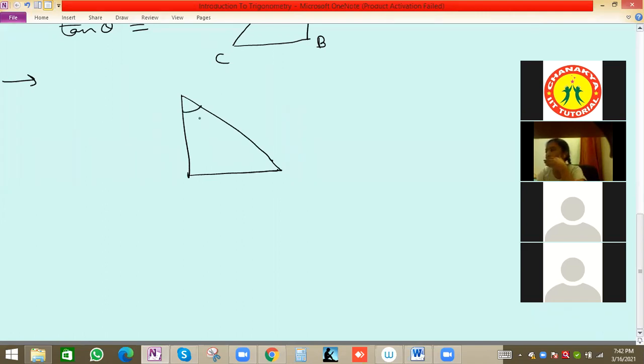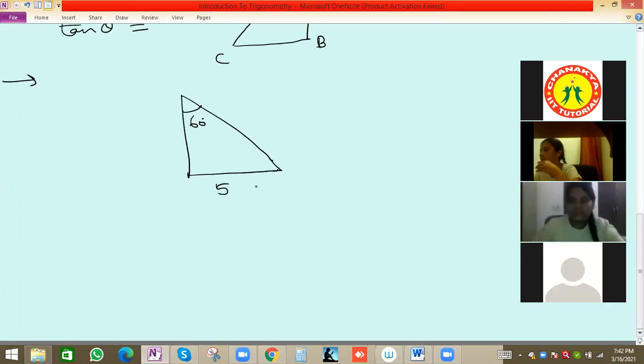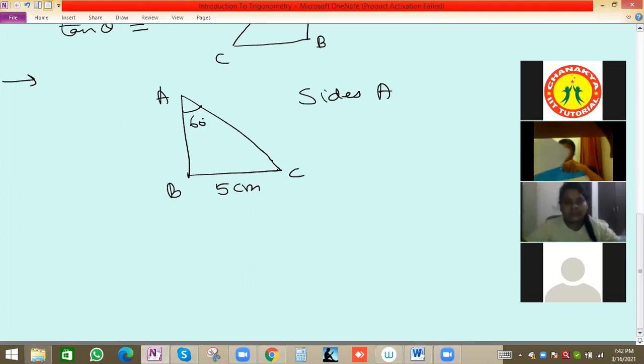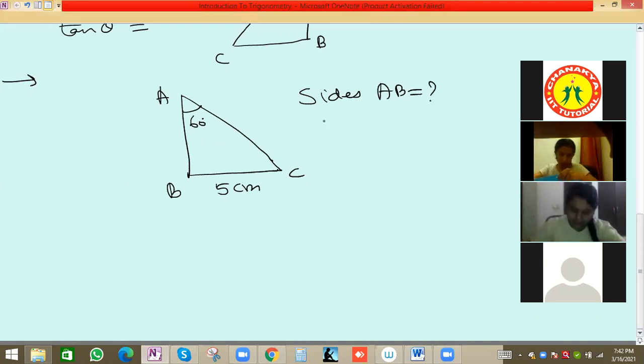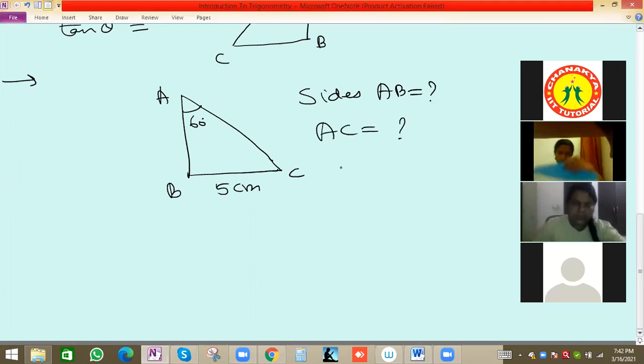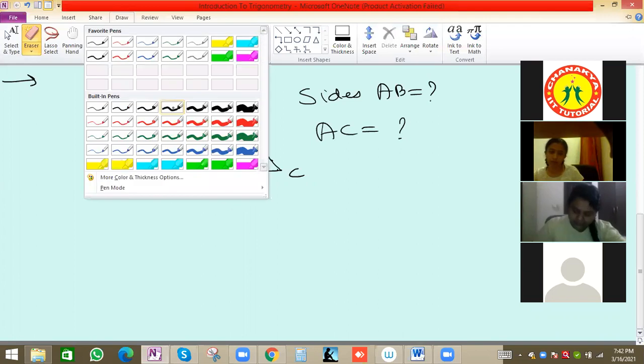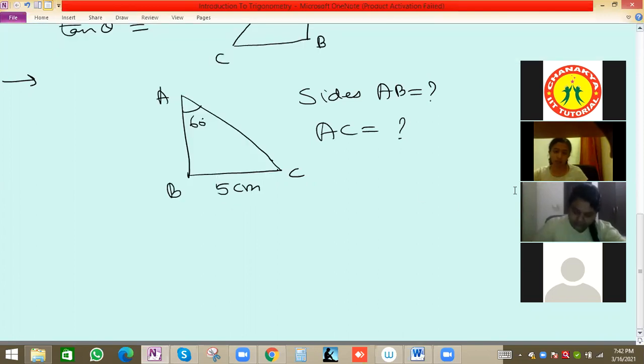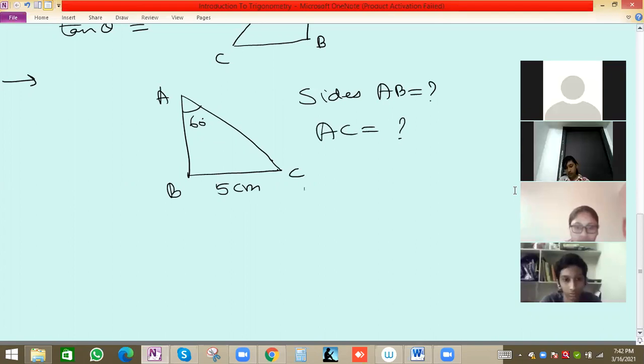Suppose this angle is 60 degree and this value is 5 centimeter. So I want the remaining sides, which we can find. Sides AB equal to question mark, AC equal to question mark, and BC is already given. So what will be the value of AB and AC? Apurva, Likita, everyone will try. I know Bhavya and Navneet can solve, Anushka also. Any method you can use, opposite by hypotenuse or adjacent by hypotenuse, whatever is feasible for you.